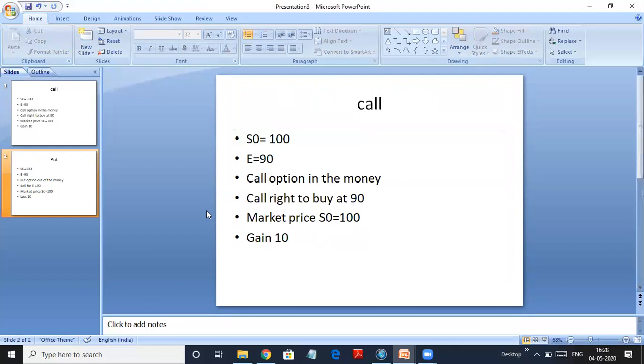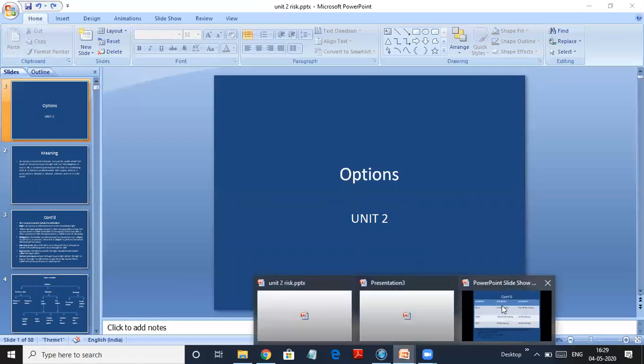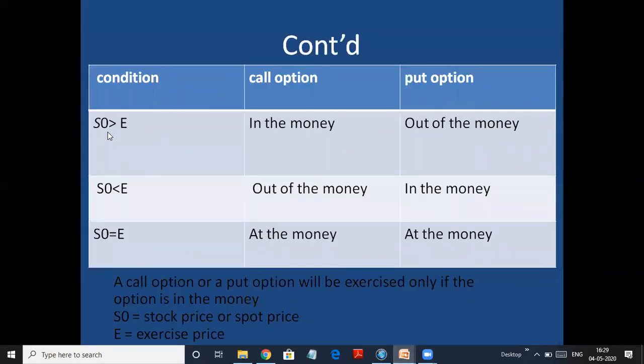So the same contract, if you are a buyer, you will gain 10 rupees. So if it is a call option, right to buy, you are a buyer, you will gain 10 rupees. But if it is a put option, right to sell, you will lose 10 rupees. Now just see the PPT. See here, if S naught is greater than E, I took an example of 100 and 90. So if your spot price is 100 and exercise price is 90, the call option is in the money. You gain 10 rupees here. Whereas the put option is out of the money. You lose 10 rupees here.